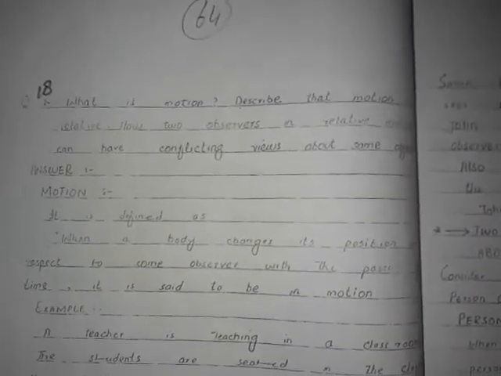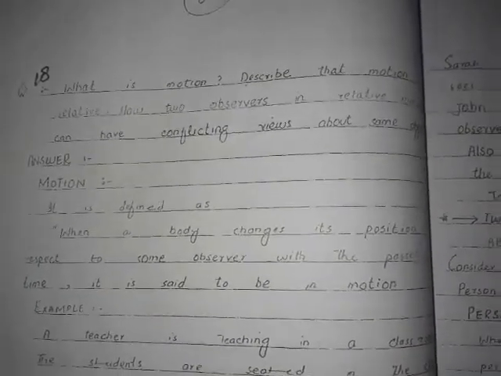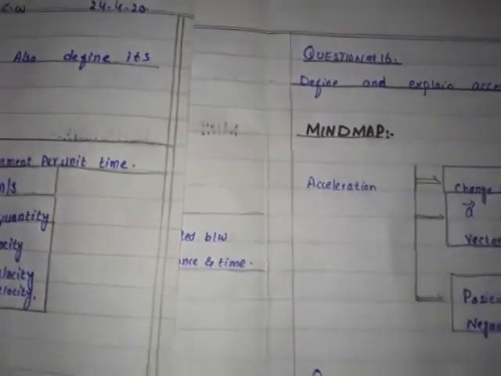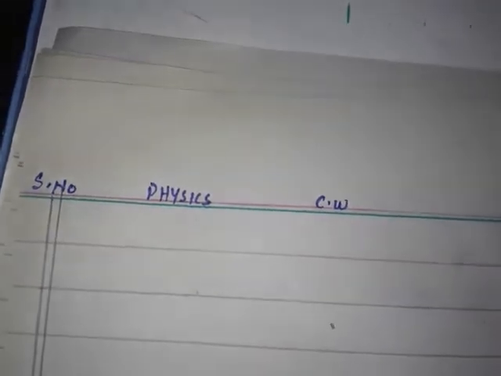Now coming towards question number 18. First of all, prepare your page for question number 18. Write down the heading of question number 18. Prepare the page like this: serial number, physics, classwork, and today's date, 25th of April 2020. Give the main heading of the question.